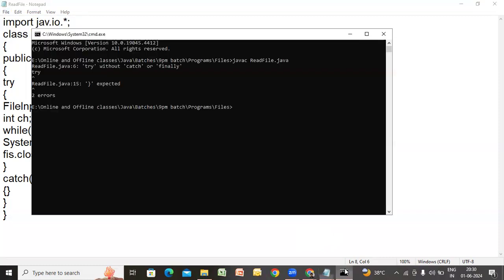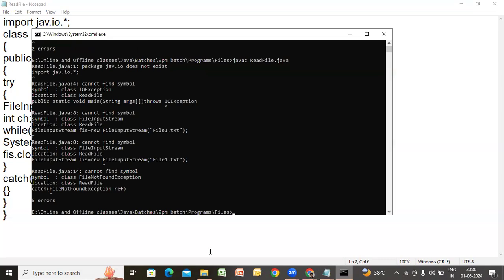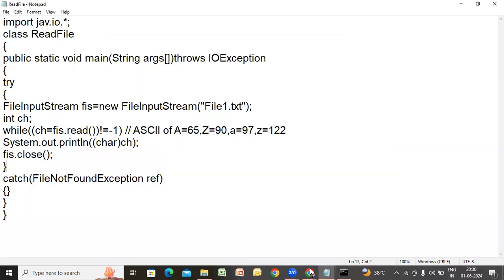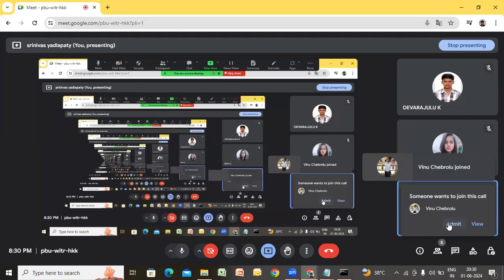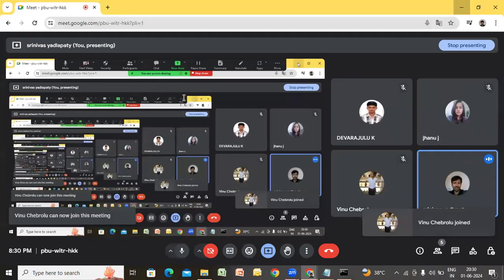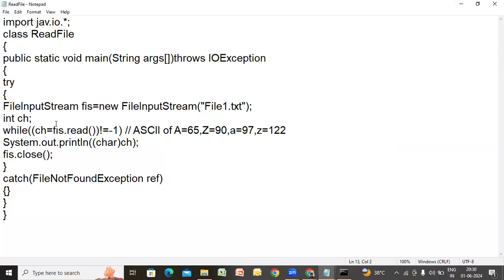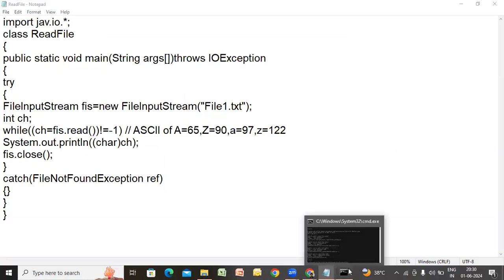Let us run this. File is there, no? You'll get some information. Read file. You compiled. Oh, mistakes. FileNotFoundException. What is the mistake? Cannot find symbol. FileInputStream. What happened? FileInputStream. Cannot find. What is the mistake? Right. What is it? FileNotFoundException. That is okay. It is showing a mistake here. What is that mistake?